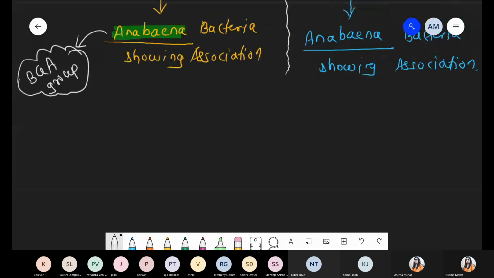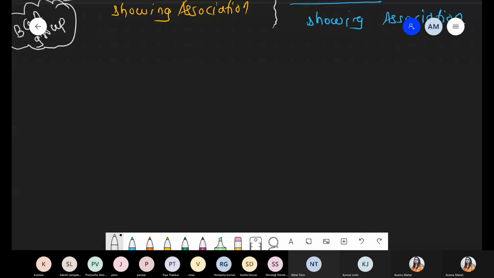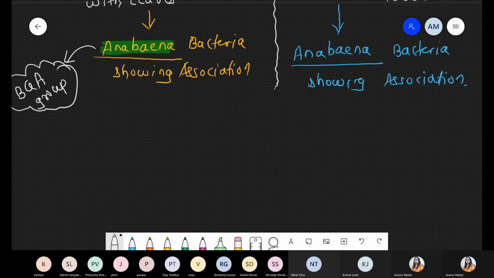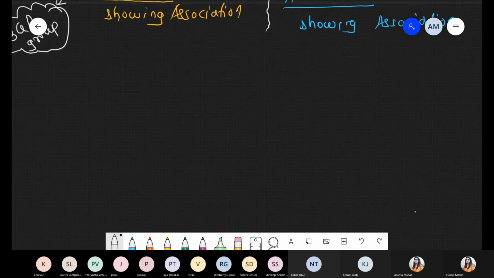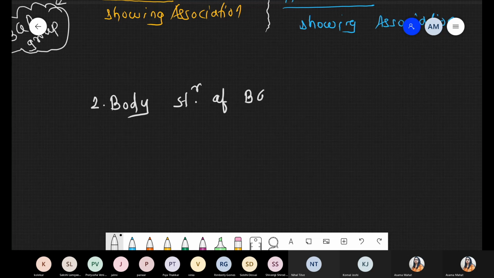Write down the title, body structure of cyanobacteria. Simply you can write down that is BGA.